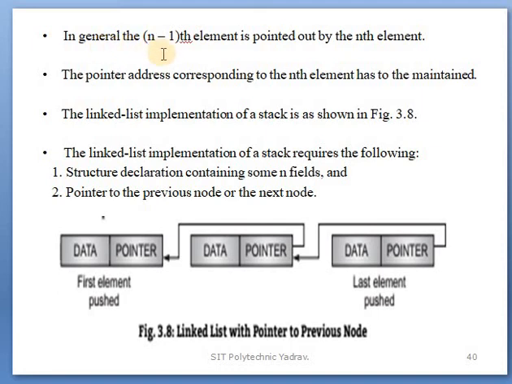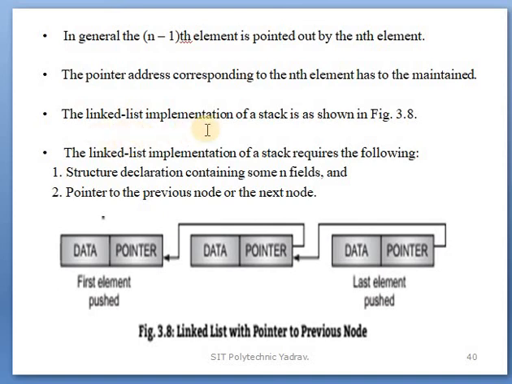Generally, meaning what? Generally the (n minus 1)th element is pointed to by the nth element. Okay, in an array where the elements are n, for example if n is taken as 4, then 4 minus 1 is 3, meaning the third element is pointed to by the fourth element. Okay, the pointer address corresponding to the nth element has to be maintained, meaning what? The nth element, that is the top element or head element, maintains all the addresses corresponding to that memory.